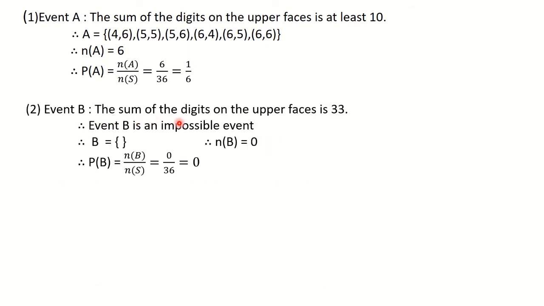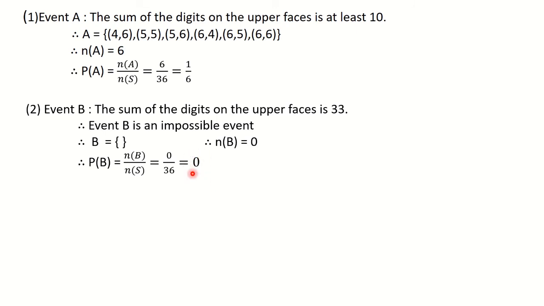Event B: the sum of the digits on the upper faces is 33. Now when we did this, I told you that the maximum sum possible here is 12. More than 12 is not possible. So this is an impossible event. Write down that event B is an impossible event because the maximum possible sum here is 12. And therefore B is an empty set or a null set. So n of B is equal to 0. And therefore P of B is equal to n of B upon n of S, that is 0 upon 36, which is equal to 0.